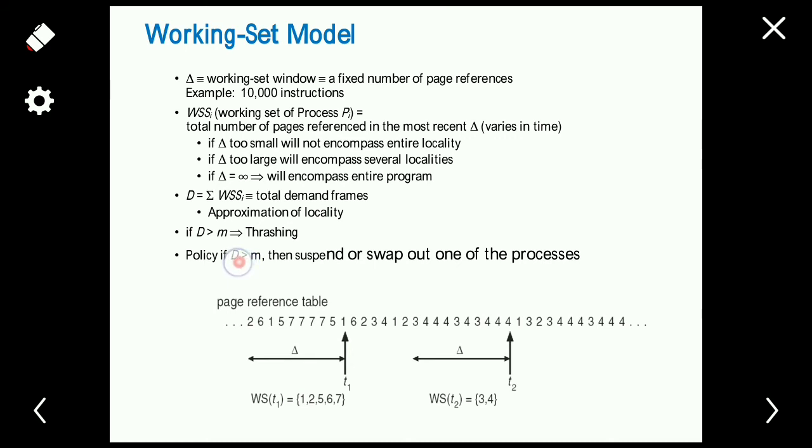That means thrashing can be avoided, right? Here, if D is greater than M, thrashing will occur, so that's why we have to swap out a process.